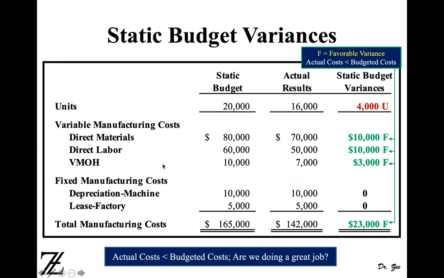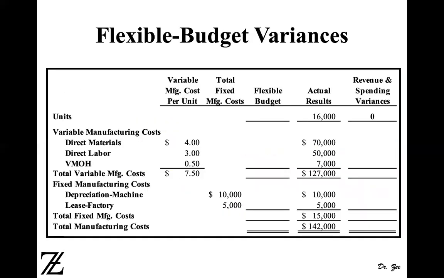So we back-solved it to get the price per unit of an item, right? So we got the price per unit as 4, 3, and 0.5. A total of this is 750.